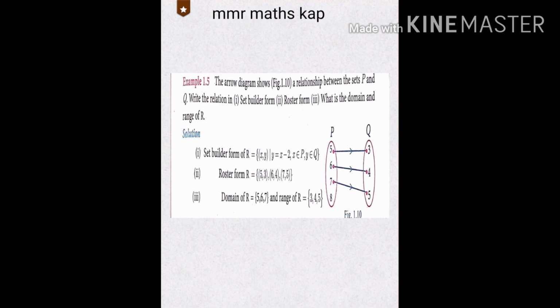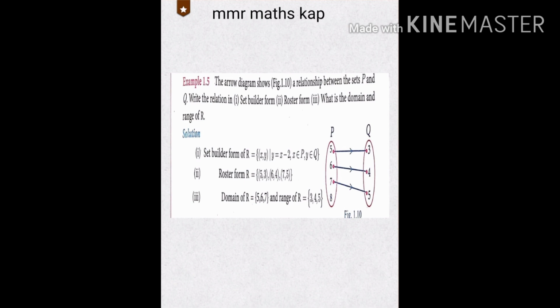These two were already learned in the 9th standard also. Roster form is very simple, an easy thing: make a set of ordered pairs. For set builder form, you make a set bracket with a formula, x belongs to, y belongs to. Now the first one, set builder form of R, using the open set bracket.